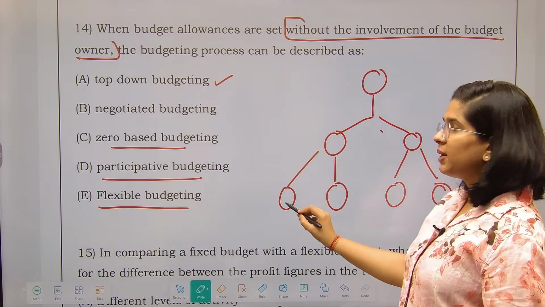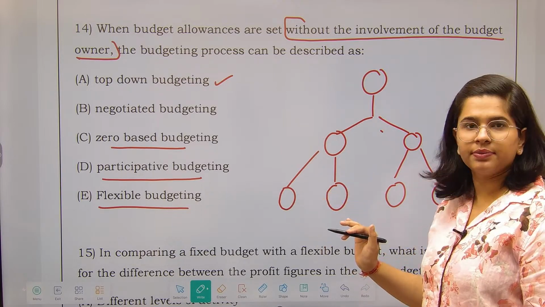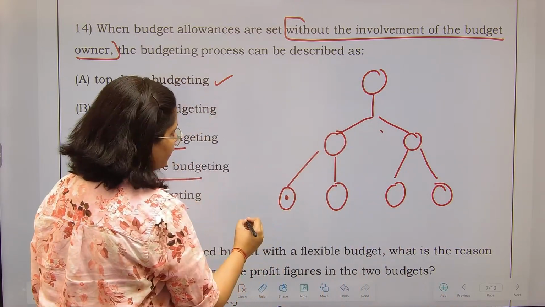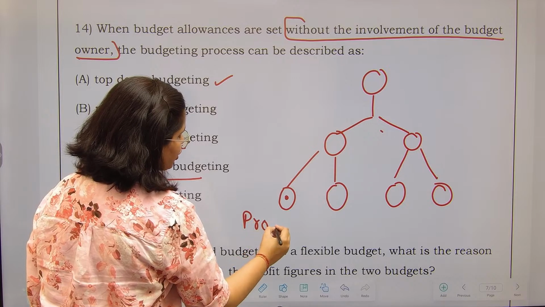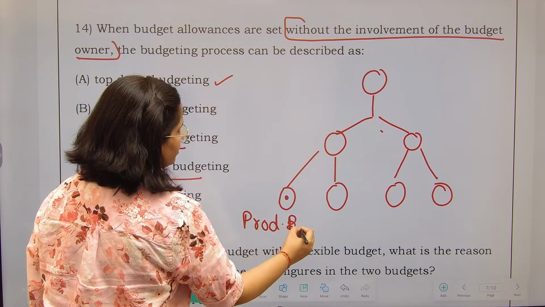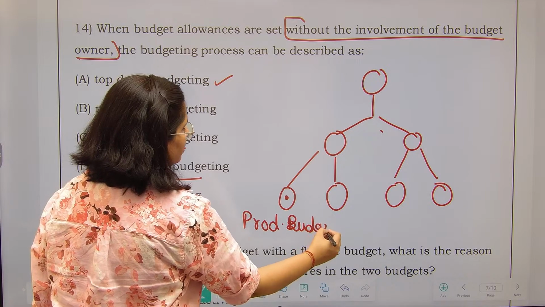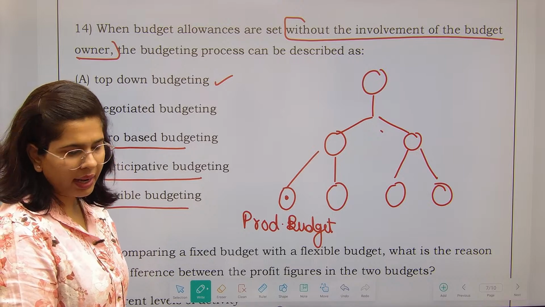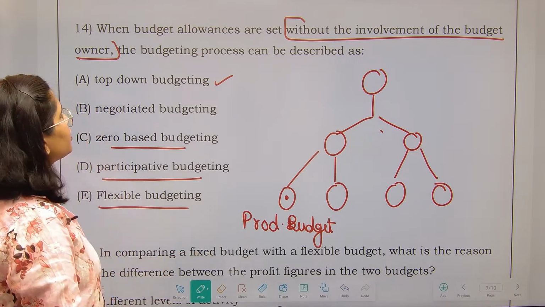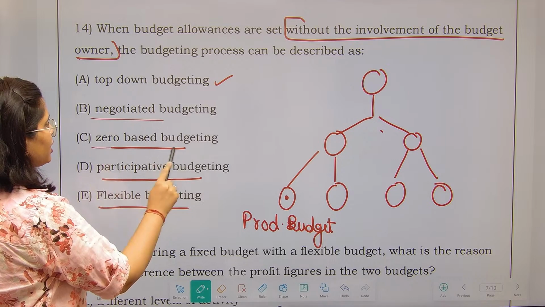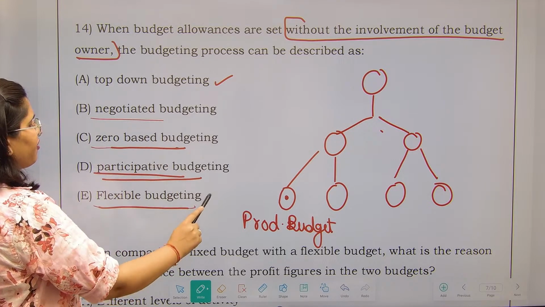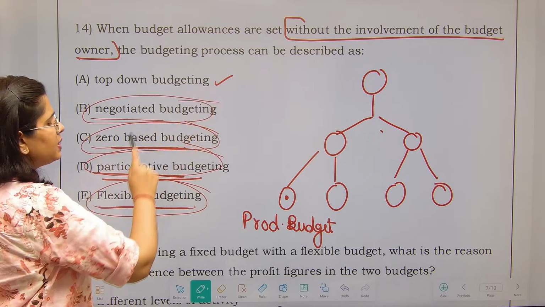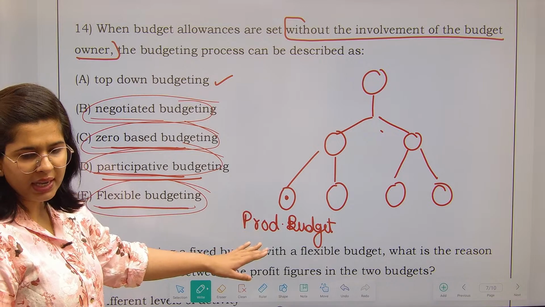Okay. This person here, he is the production manager. So, obviously, when I am making the production budget, I should have included him. Correct? I should have included him. In negotiated budgeting, zero-based budgeting, participative budgeting, flexible budgeting, in all such concepts, there are possibilities that this person's point of view would also have been considered.